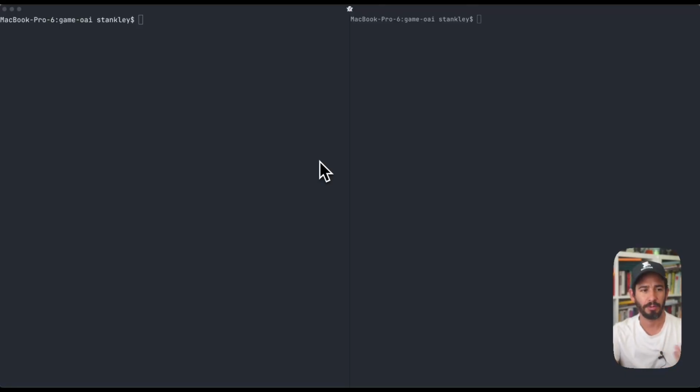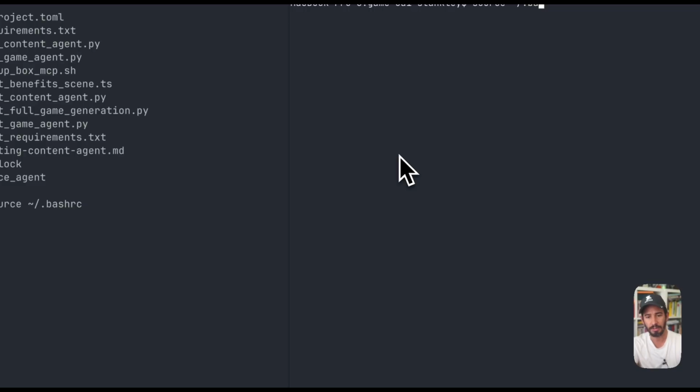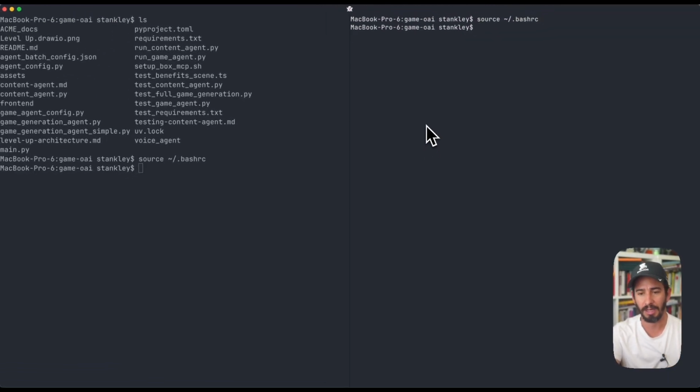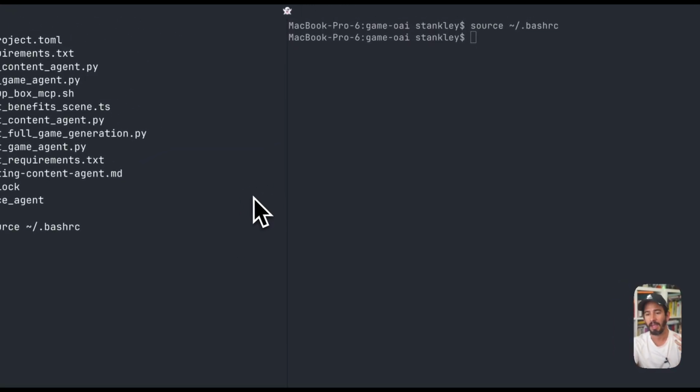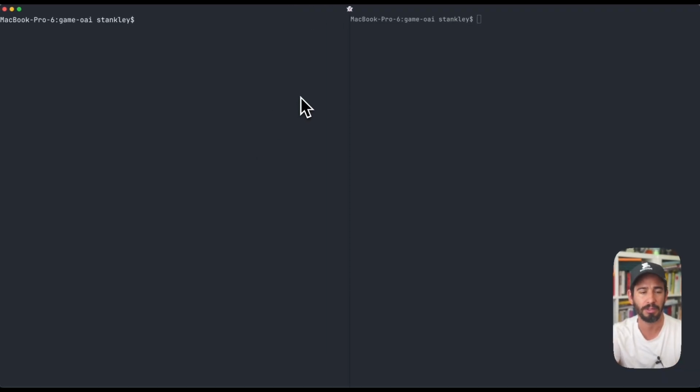I'm in the folder where my project is, and if I ls, you can see that everything is there. The very first thing I need to do is make sure I have my API keys set. Personally, I keep my API keys in bashrc. So if I do a source .bashrc in both of these, it's going to pull in my OpenAI API key into the environment, so I won't have to configure anything, and when my program runs, it'll be able to pull in the OpenAI authorization.